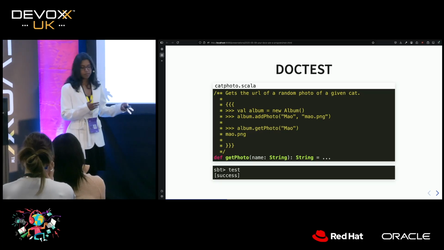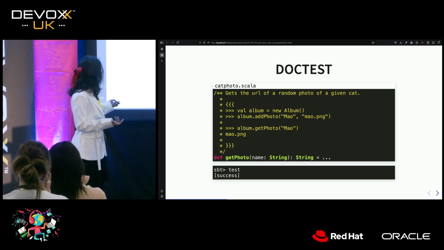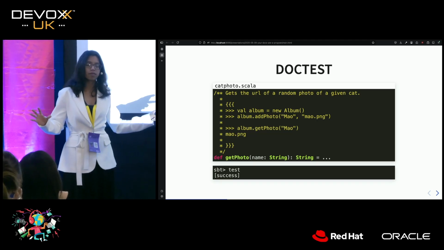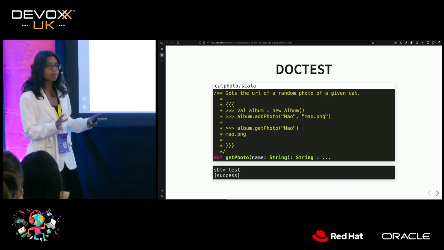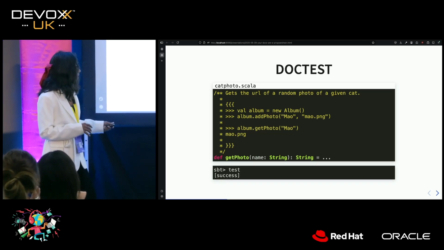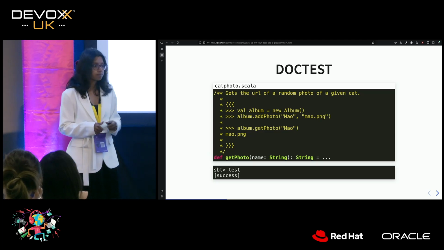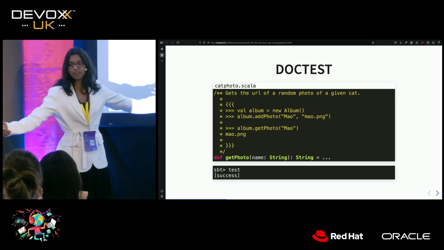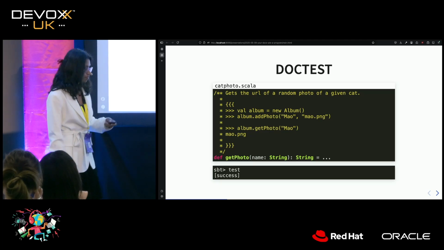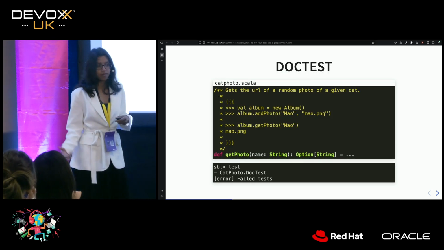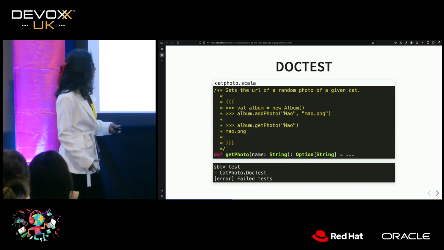And you can do this via a build tool. In this case, we're using this SBT build tool, which you don't need to think about very much. Any build tool will really work. If we run our tests, we find that in this case, they succeed. So that's great, right? Our docs are good. Our docs are correct.